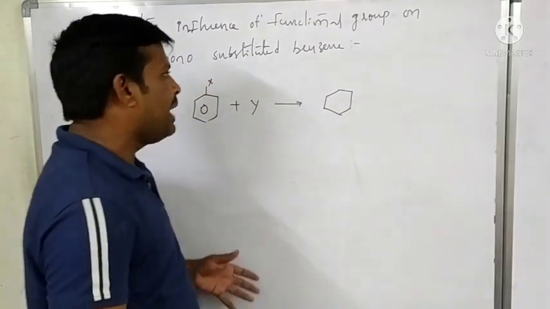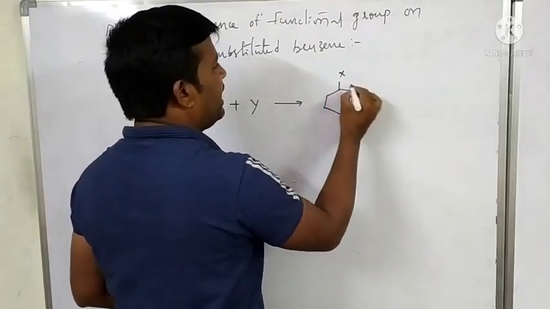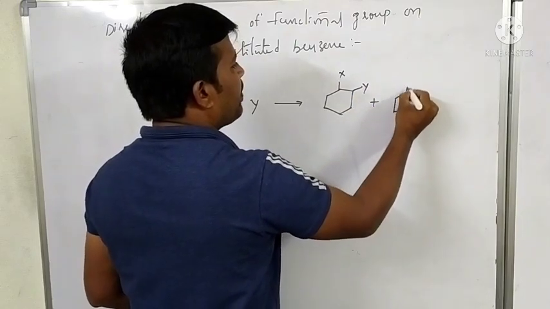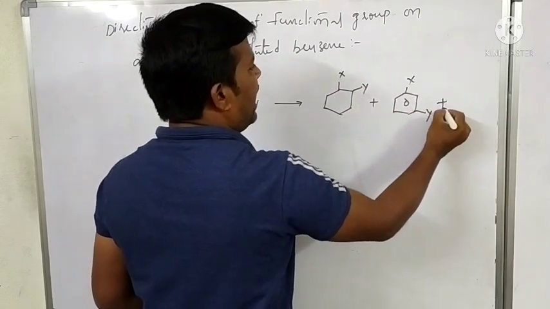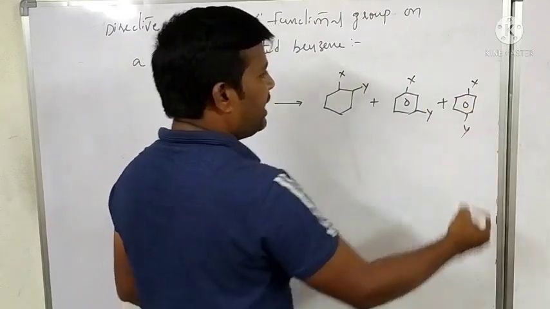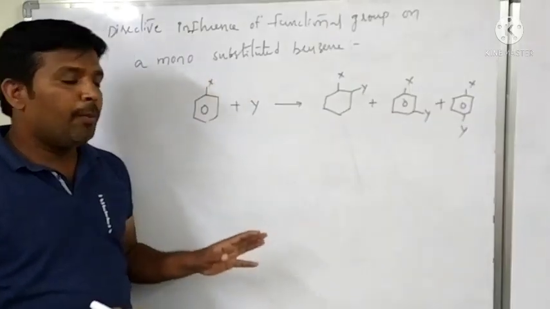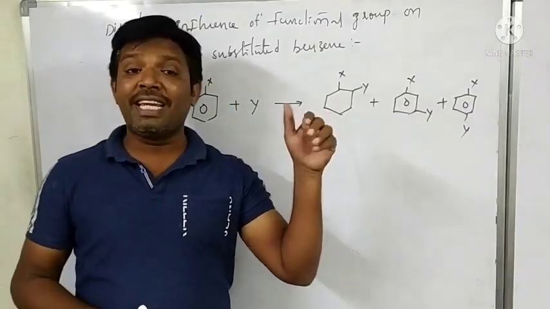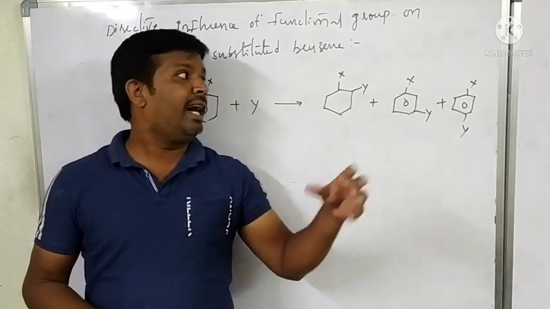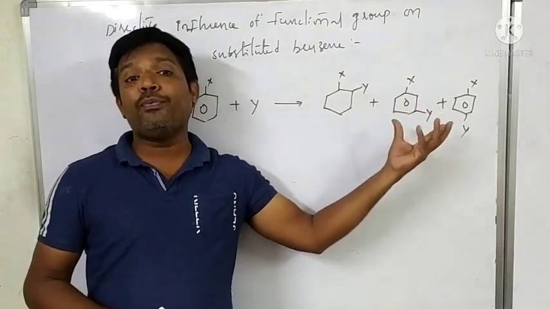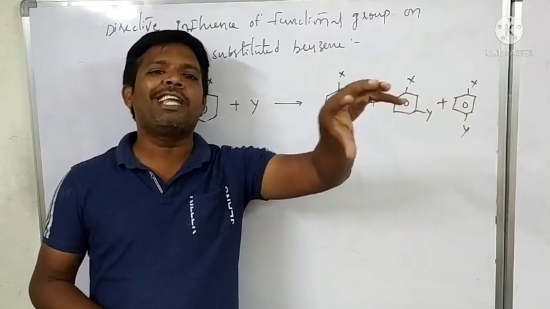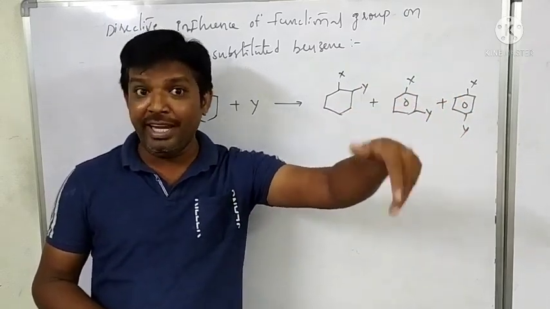One is ortho, the second one is meta, and the third one is para substituent. When monosubstituted benzene reacts with any reagent, there is a possibility of three products forming in equal amounts.